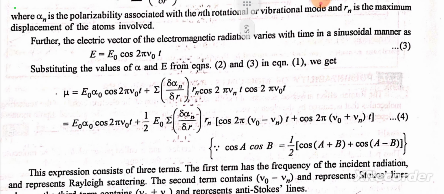Now, dipole moment equals E naught alpha naught cos 2 pi mu naught t plus half E naught summation delta alpha n upon delta r into Rn, cos 2 pi (mu naught minus mu n) t plus cos 2 pi (mu naught plus mu n) t.